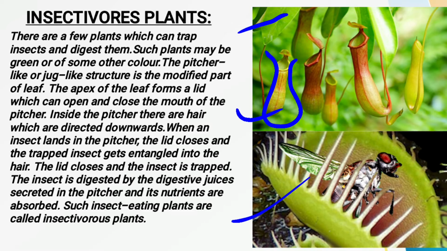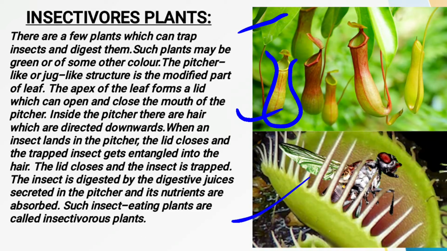Now in these insectivorous plants, some kind of digestive juice is also found. With the help of this digestive juice, they are able to digest any kind of animal or insect easily. So the first one that you can see is the pitcher plant. And why is it called a pitcher plant? Because it turns its leaf into a pitcher-like structure.